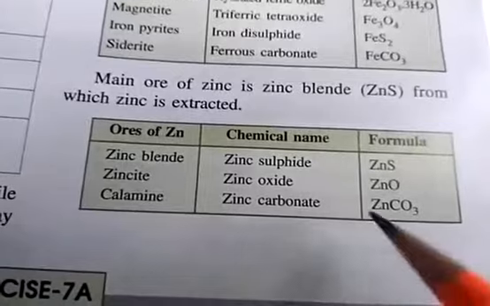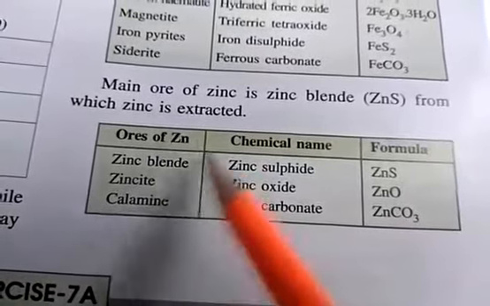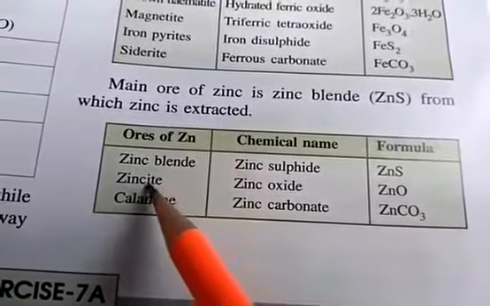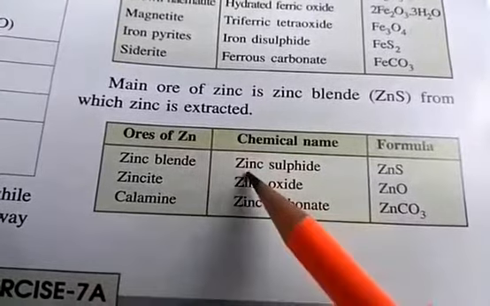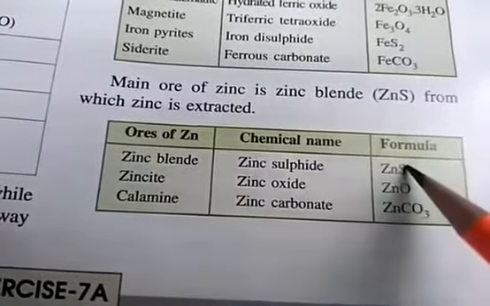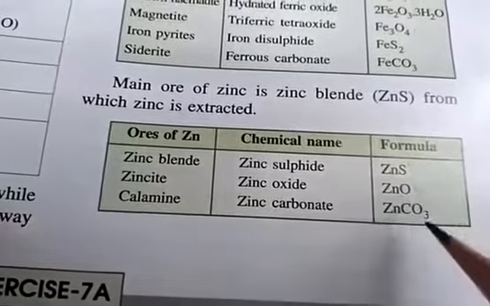Then we have ores of zinc. These are the general names: zinc blende, zincite, calamine. Then the chemical names are zinc sulfide, as you can see in the formula, zinc oxide, zinc carbonate.